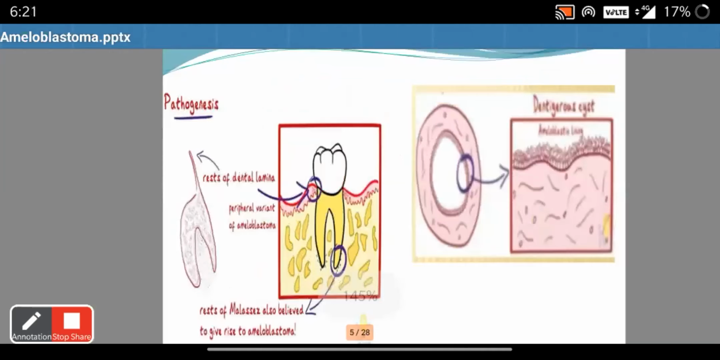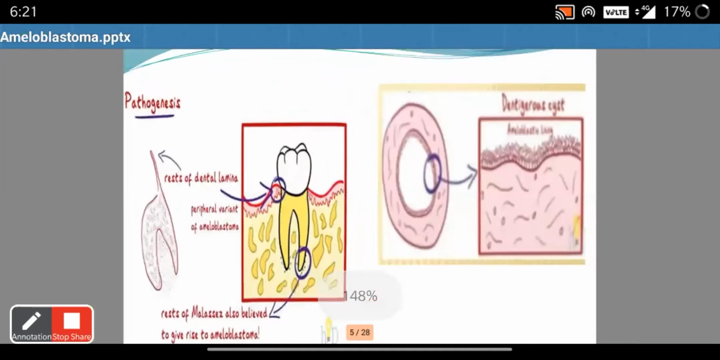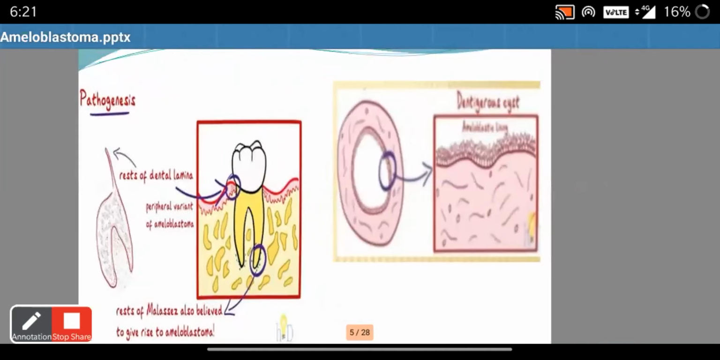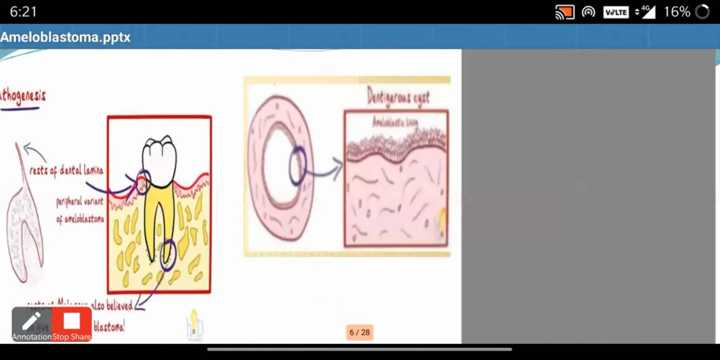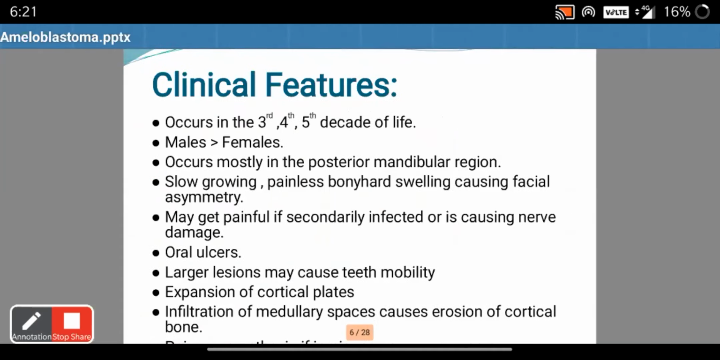The clinical features of ameloblastoma are: ameloblastoma can occur throughout life at any age. It is more commonly seen in the third, fourth, and fifth decade. It is more common in males. It is more common in the black population. It occurs most frequently in the posterior mandibular region. Ameloblastoma is more common in mandible than maxilla. In mandible, molar ramus region is more common than the premolar and the anterior region.